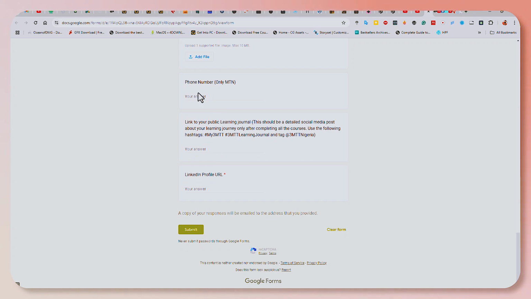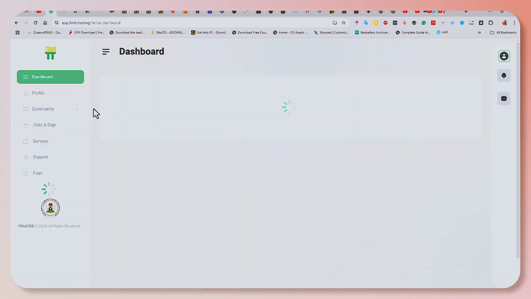And then you have to make a post on LinkedIn with this tag and this hashtag, just for you to document. It might be after you are done with one of the courses and you want to share it on your LinkedIn profile. So you can add this hashtag and then tag 3MTT. Once you are done, copy the link to that post you've made and paste it inside here. Then paste in your LinkedIn profile URL and your phone number, and then click on submit. Once you are done, all you have to do is wait for the programs to start.